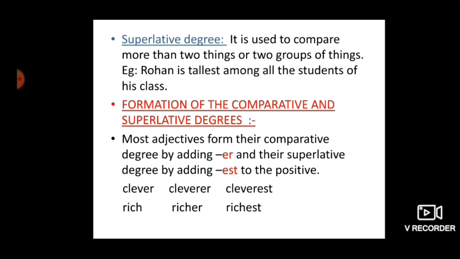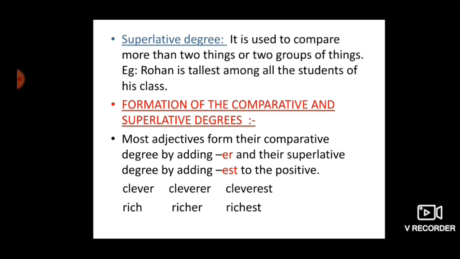The same sentence I have used in 3 different ways. First one is Rohan is a tall boy. That's your normal positive degree. Second is Rohan is taller than Ram. This is your comparative degree where I have shown you the comparison between 2 people. Now this is Rohan is the tallest among all the students of his class. Here we are showing the comparison of Rohan with all the students of his class.